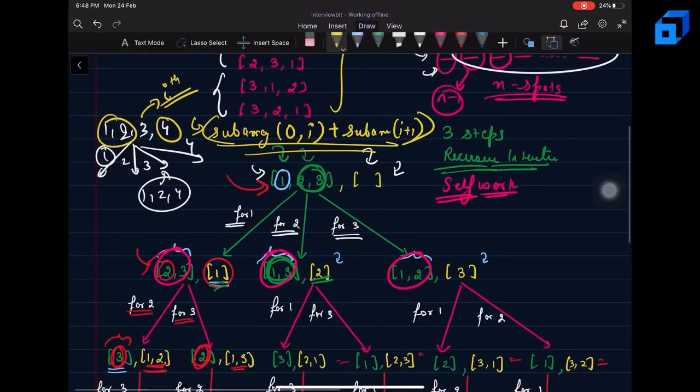Let's see how. Here you can see for 3, the value of i is going to be equal to 2. So the sub-array starting from 0 of 2 length is 1, comma 2, appended by a sub-array starting from the index 2 plus 1, that is 3, and going till the end, which is 4. So this leads to 1, comma 2, comma 4, right? I'll try to generate all these sub-array combinations.